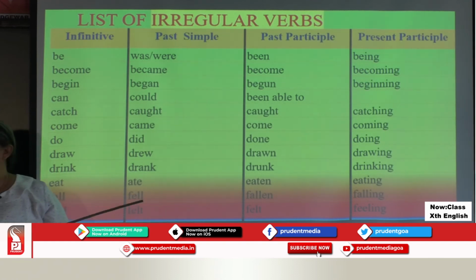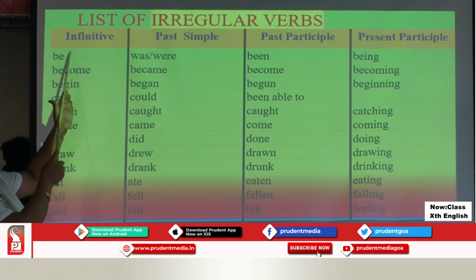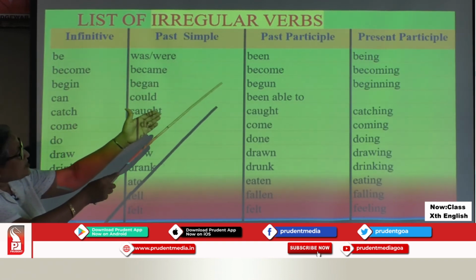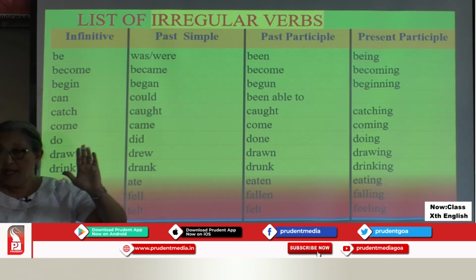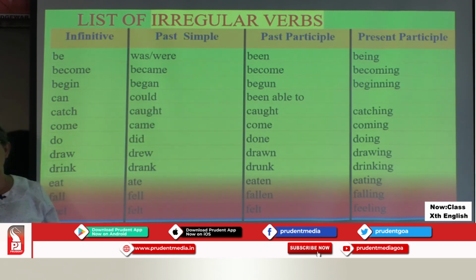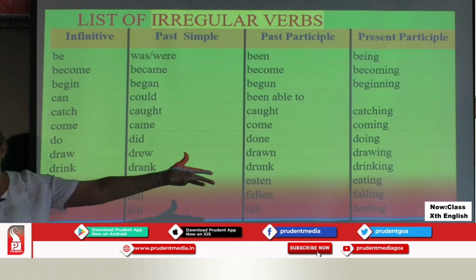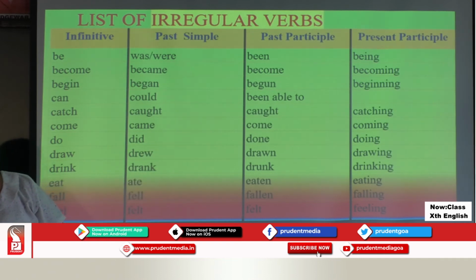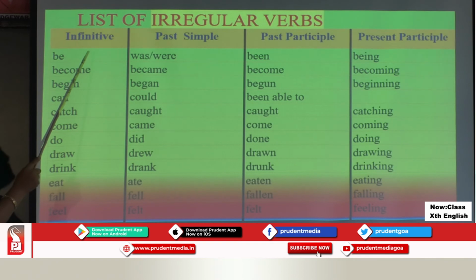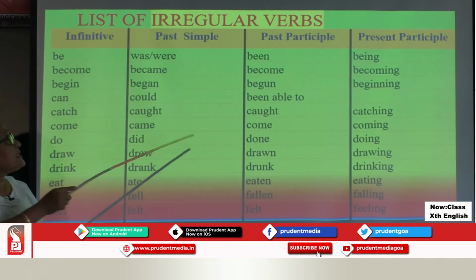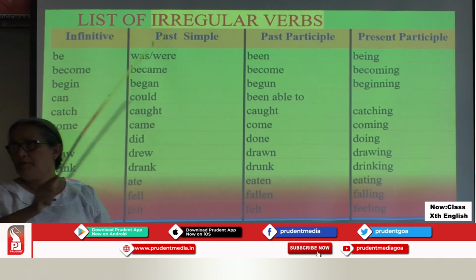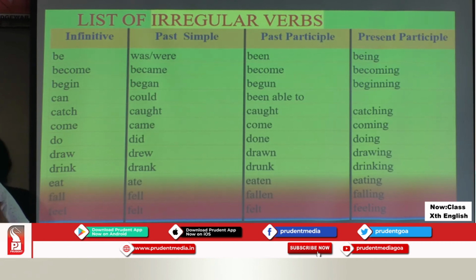In the case of principal parts of the verb, again, infinitive, past simple, past participle, present participle. Nothing changes with the principal parts of the verb just because they are irregular verbs. All four forms are the same: infinitive, past simple, past participle and present participle. But look at the pattern, how it happens.